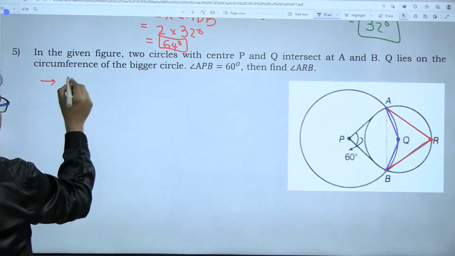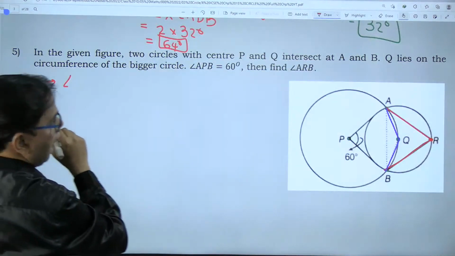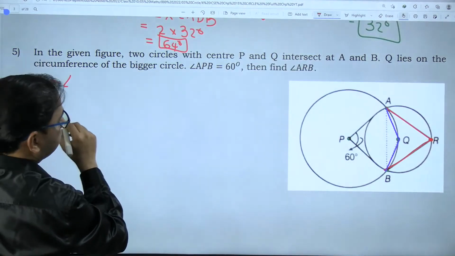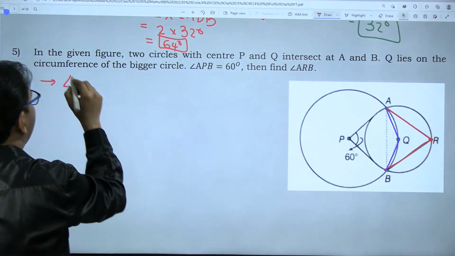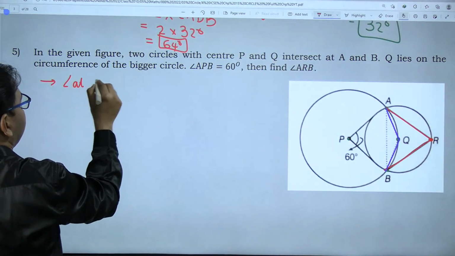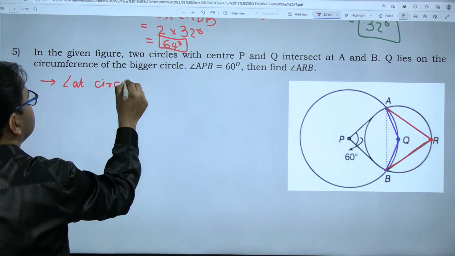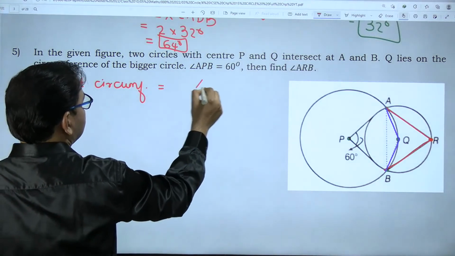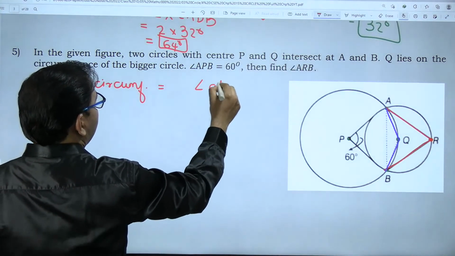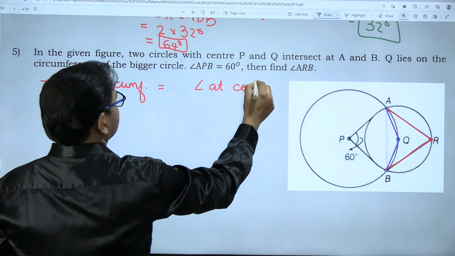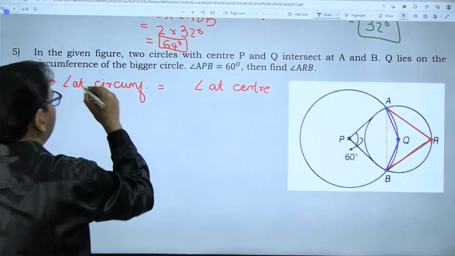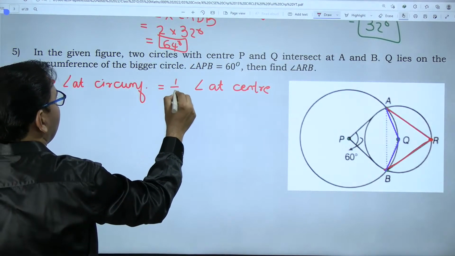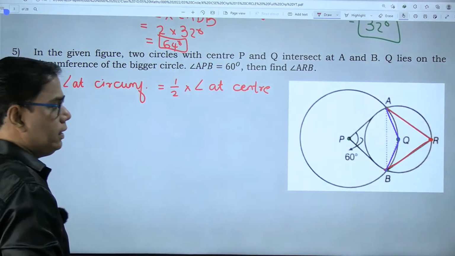The angle at the circumference, the inscribed angle, is always half the angle at the center.